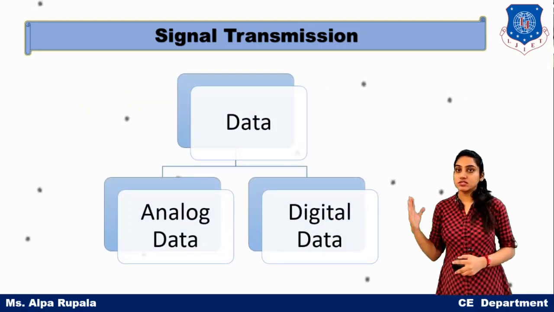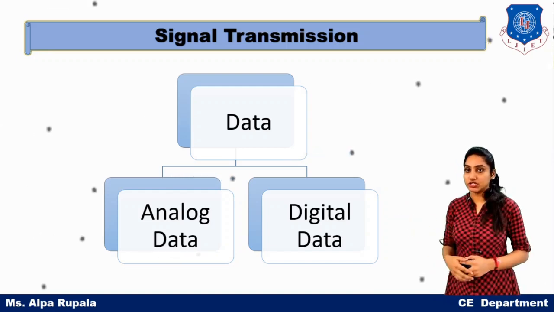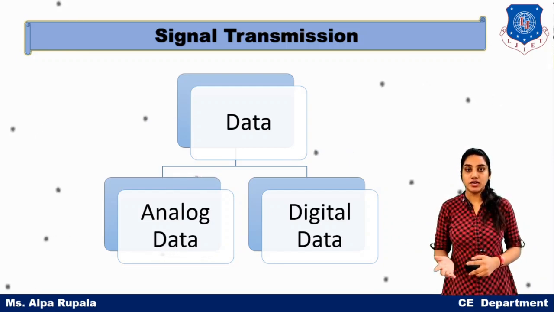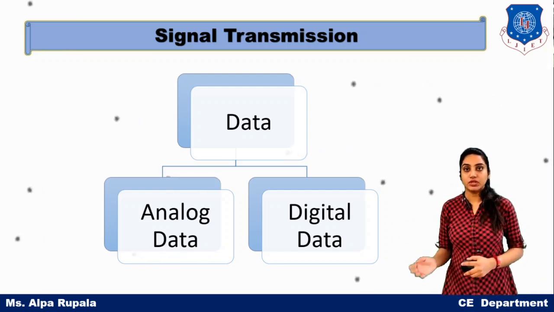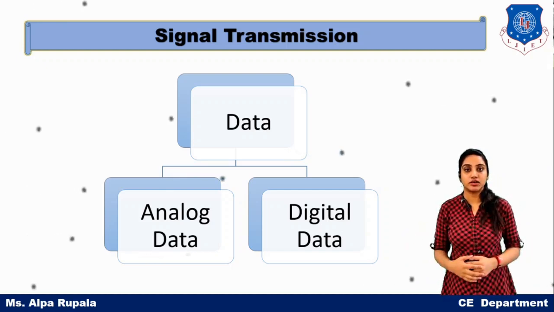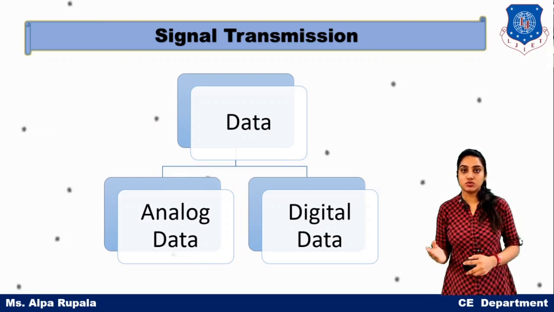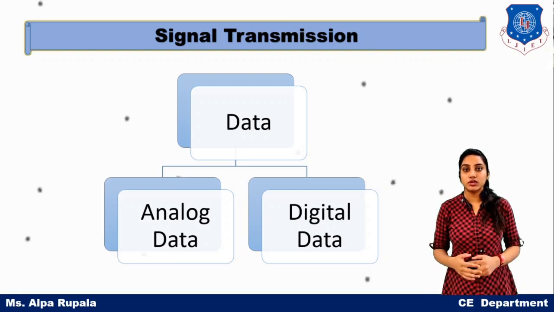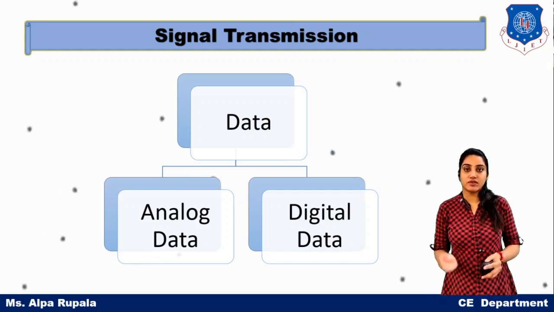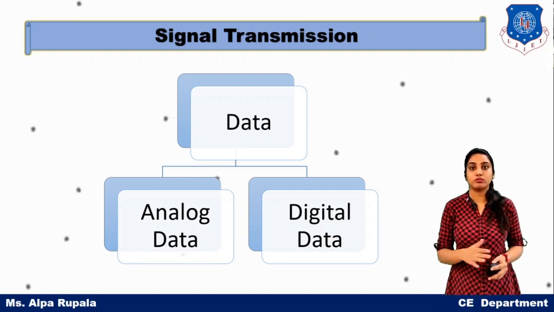So as we have discussed, data is divided into two types, analog data and digital data. Analog data is any data which is in a continuous form, whereas digital data is data which is in a discrete form. For example, if we talk about the natural numbers going from 1 to infinity, between 1 and 2 there are continuous values, like 1.1, 1.2, 1.3, 1.4.